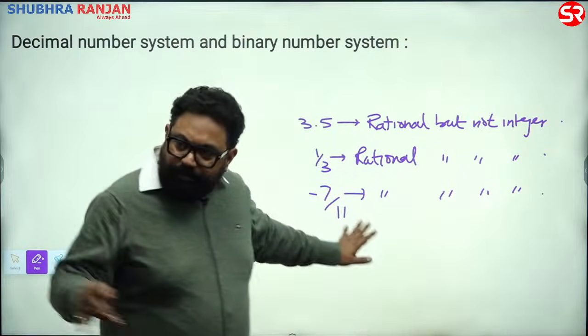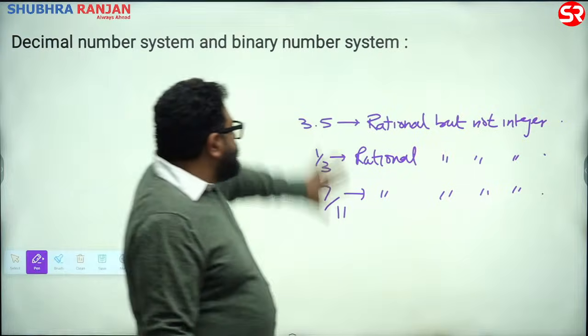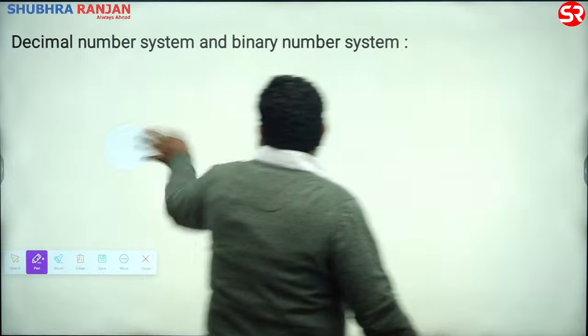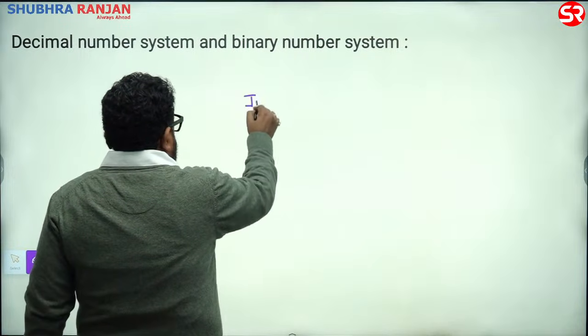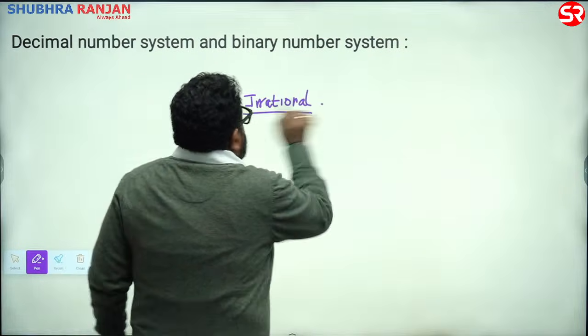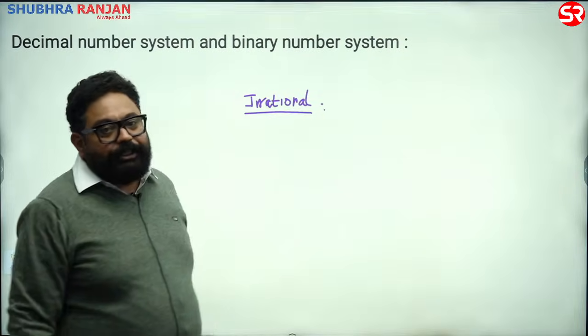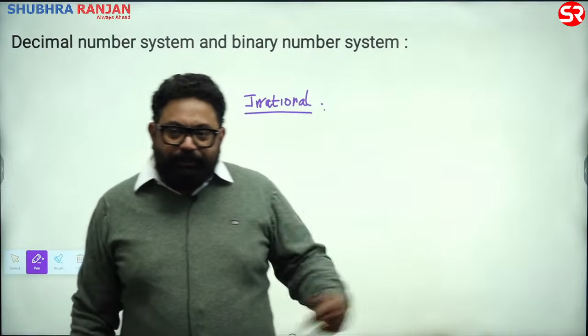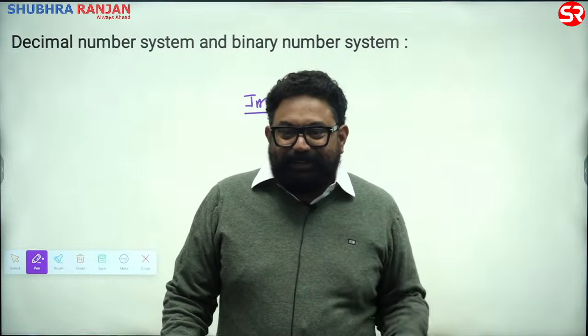So I hope now this is clear, isn't it? So what are irrational numbers? Irrational number has a history. What is the meaning of rational in English? Logical, reasonable. What do you mean by irrational? Not logical.